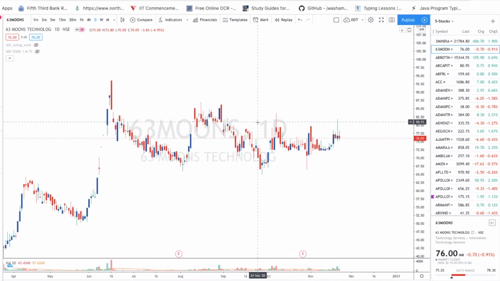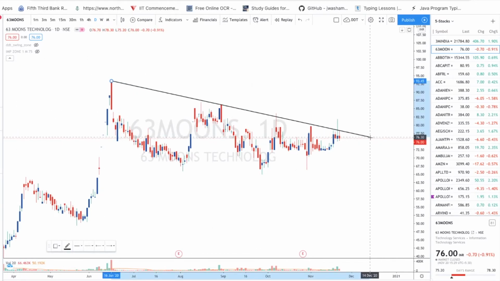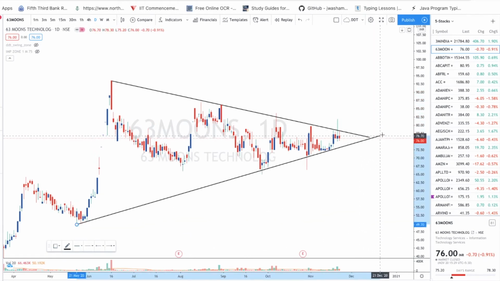So for the 63rd moon, I am seeing this pattern. Let me draw it. This one, and from here this one. Which pattern is this? As we discussed, this is a triangle pattern. Once a breakdown or breakout happens, then we'll go for this trade. This is the way we go for the trade and the selection of this stock. And we'll go one by one.